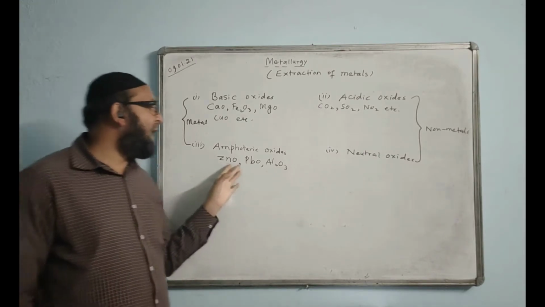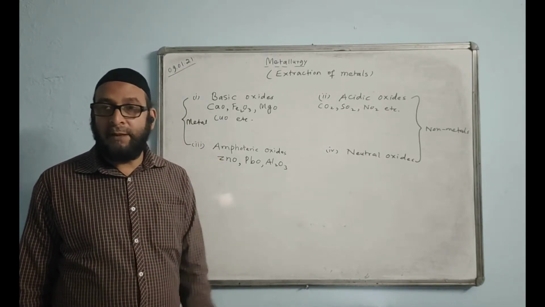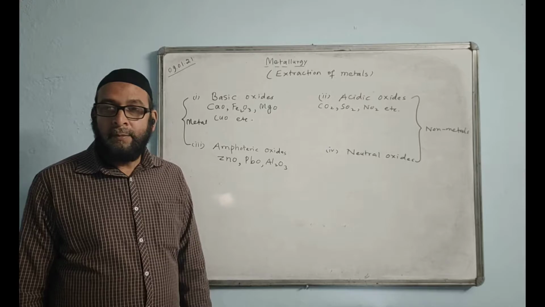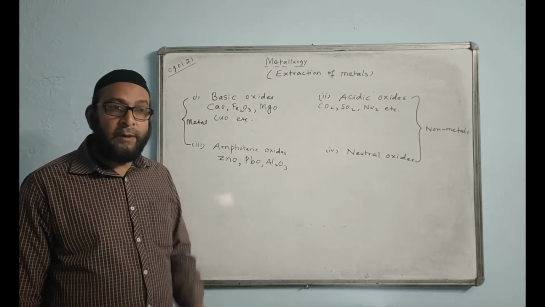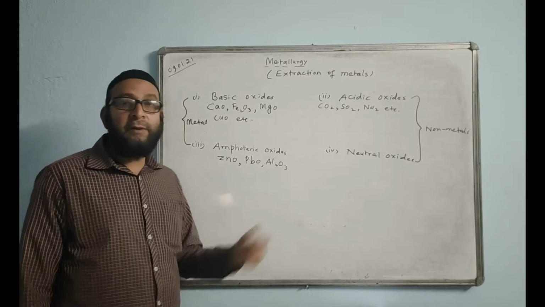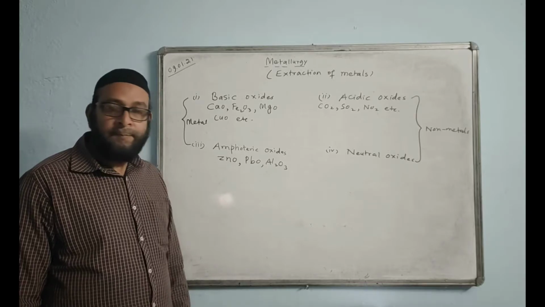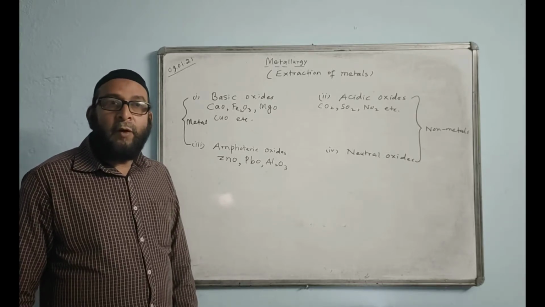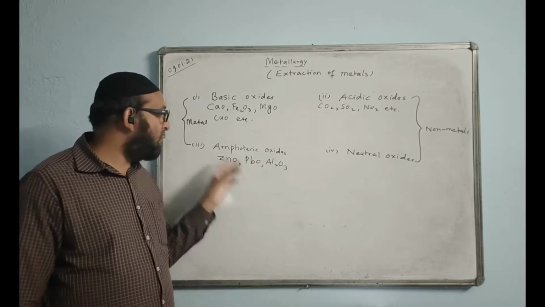That is, they have a tendency to react with acid and also with the base, which is not like other kinds of oxides. They have a special property. What is the special property? That they can react with both acid and base to give salt and water. From the list, if they ask you to choose the amphoteric oxide or amphoteric metal, you choose zinc,